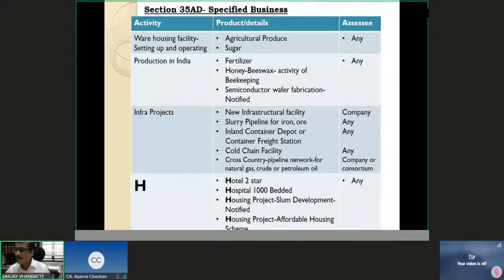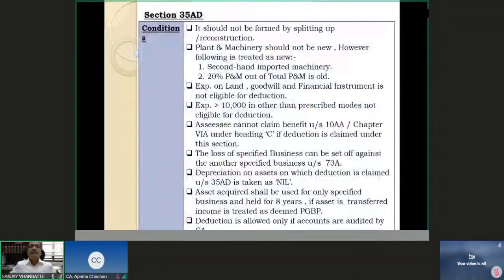Okay. Now what are the other conditions for section 35AD deduction? The undertaking should not be formed by splitting up or reconstruction. You know that there must be a new undertaking. Then the plant and machinery for which you are claiming 100% deduction should be new, should not be old. However, the following is treated as new.